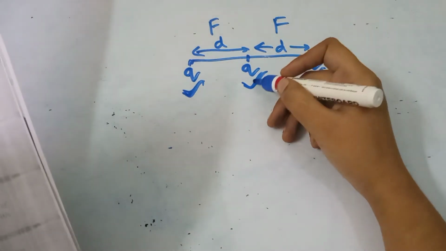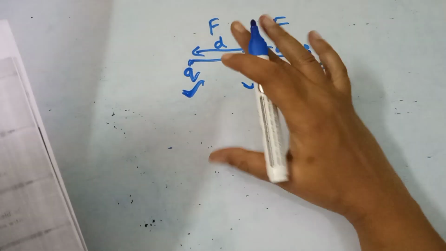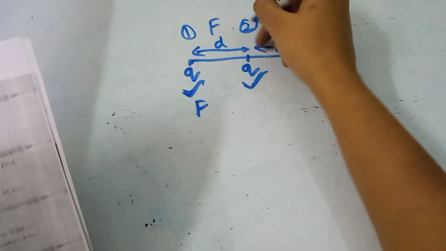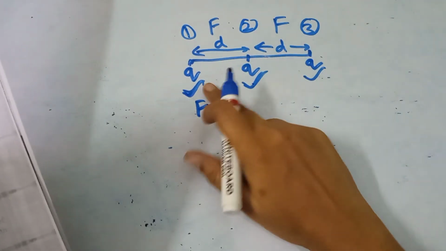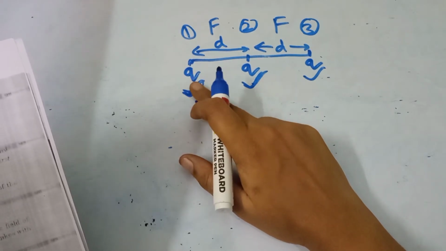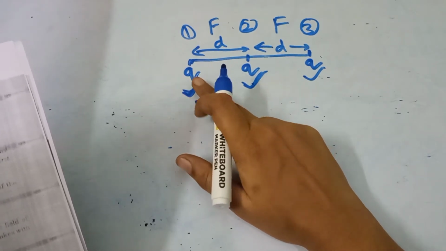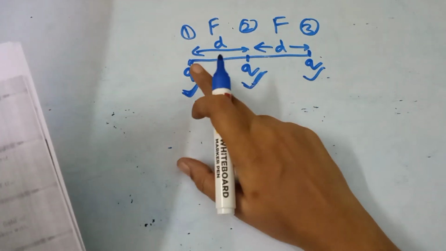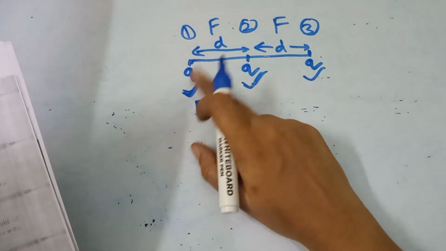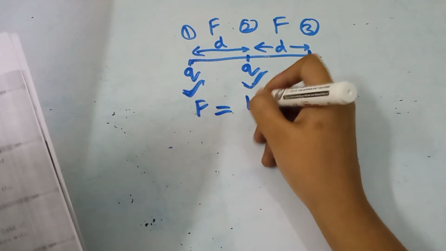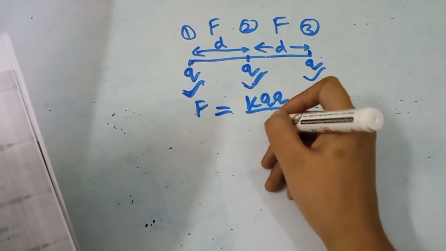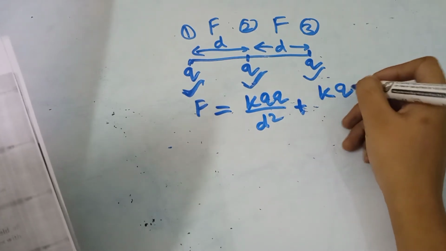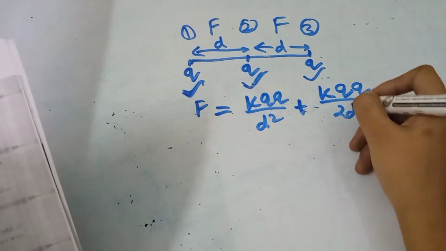We know force on this charge is equal to 0. We'll prove that. So force on first, second and third charge. So force on this charge is due to these two charges. So force is equal to KQQ divided by d square plus KQQ divided by 2d square.